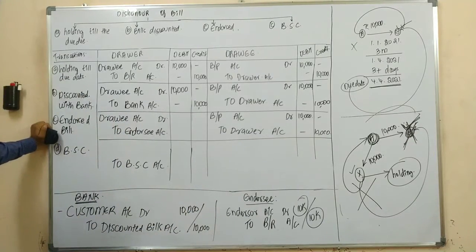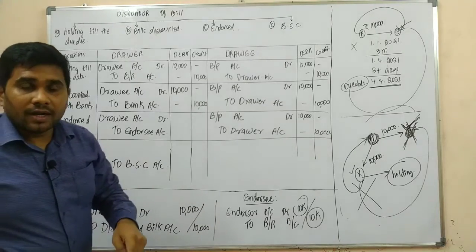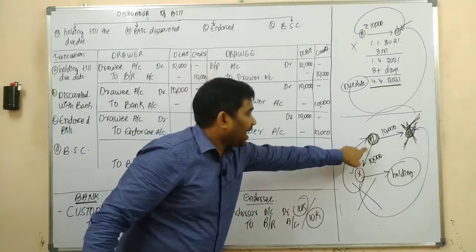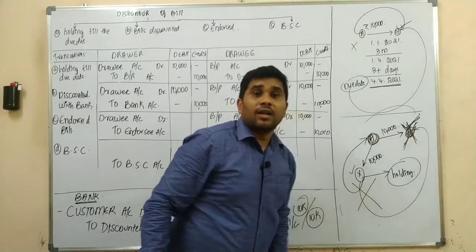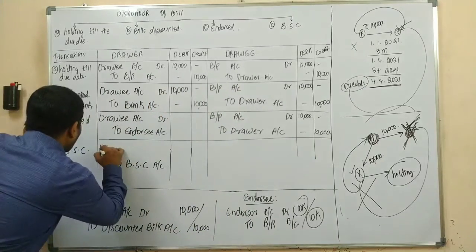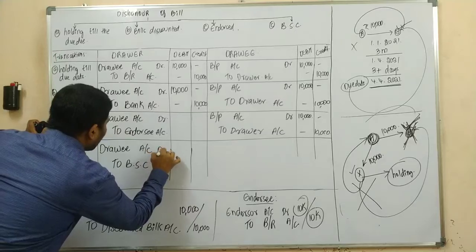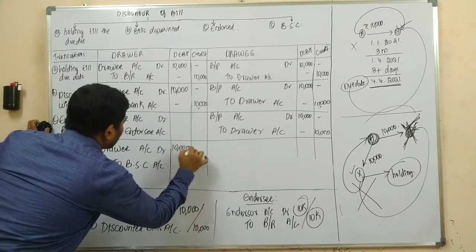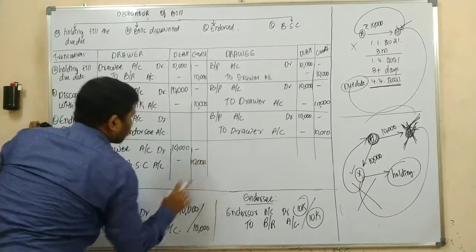What needs to be debited, sir? As the bill sent for collection was dishonored, that means Mr. A, the drawer, needs to receive from Mr. B, the drawee. Yes or no? So what is the journal entry? The journal entry would be drawee account debit 10,000 to bills sent for collection 10,000.